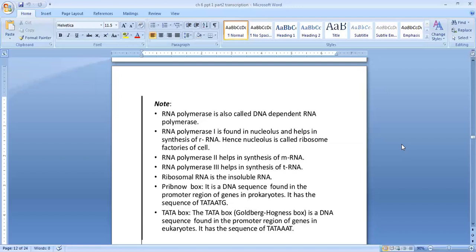Then what is the TATA box? The TATA box is also known as the Goldberg-Hogness box. It is a DNA sequence found in the promoter region of genes in eukaryotes. The first one we see in prokaryotes, but the second one, the TATA box, is also a DNA sequence found in the promoter region of genes in eukaryotes. It has the sequence TATAAAT. That is the sequence.